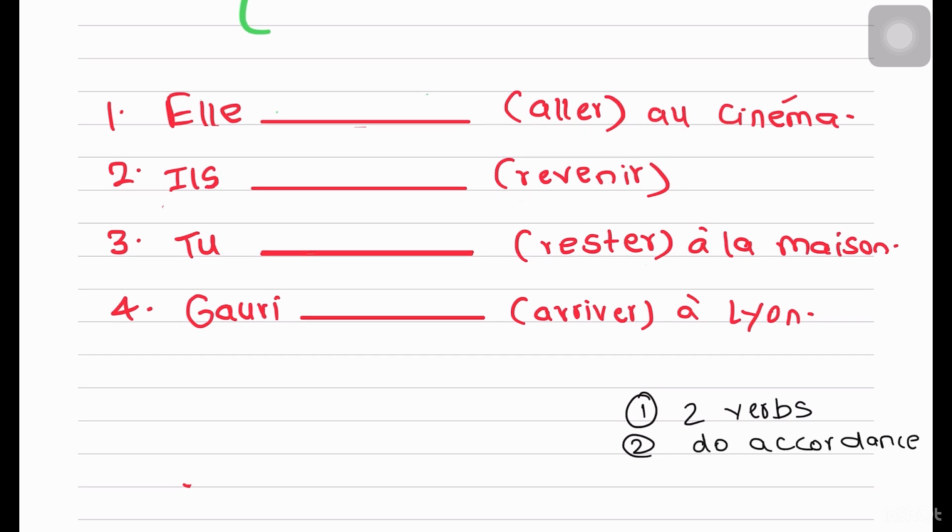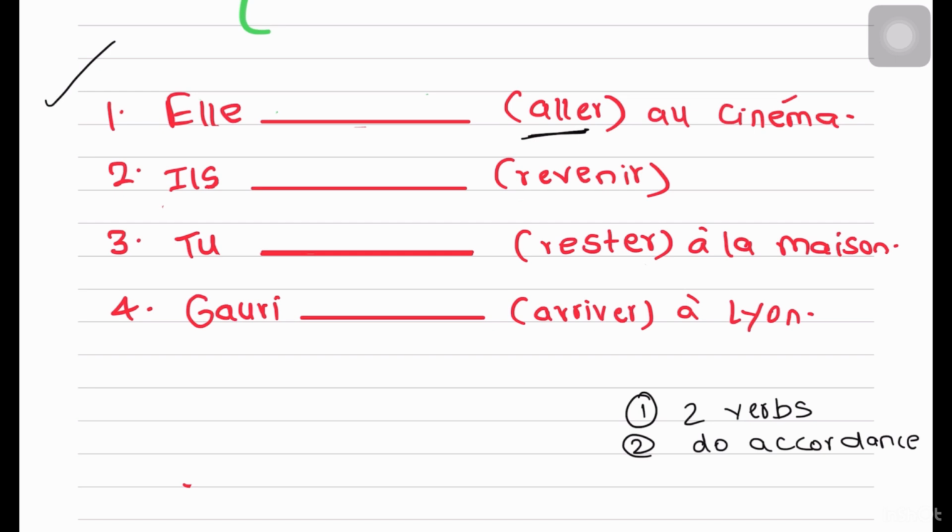So here, how do I fill in the blank? First thing I'm going to see is the verb given to me in the bracket. All the verbs given in the bracket will be in infinitive form and you're supposed to conjugate it by choosing a helping verb. This helping verb, as I already said, can either be avoir or être. Now here, this exercise is completely based on être. So here, aller is part of Dr. Mrs. Vandertramp, and we're going to conjugate it. That means we'll do it with être.